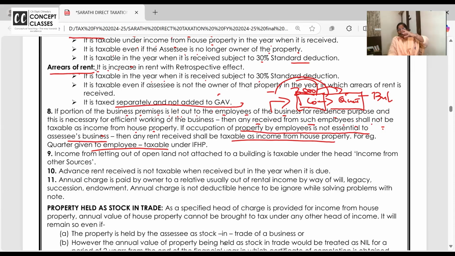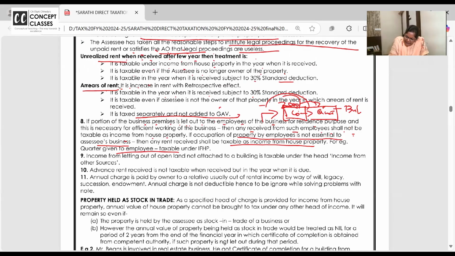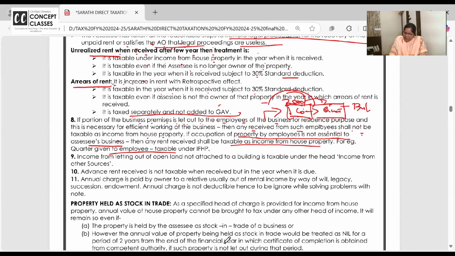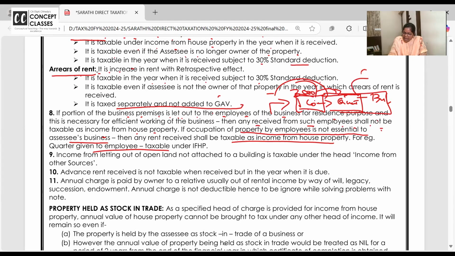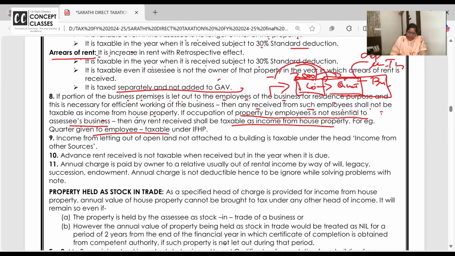But if they stay nearby in the staff quarters, they can come quickly for work. So this rental income received by Infosys will be taxable under the business head because this building belongs to Infosys and its depreciation, repairs, insurance, all is business expenditure of Infosys. So business income, business expenditure. Okay? Right.